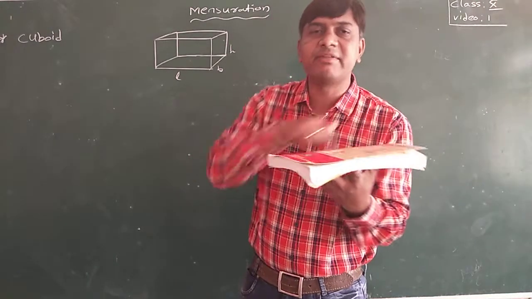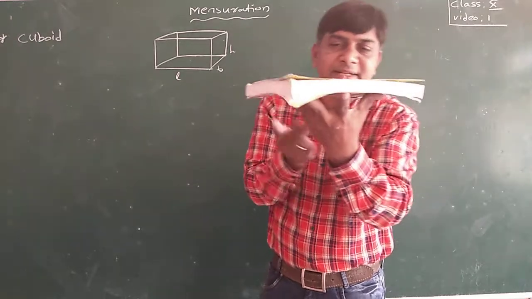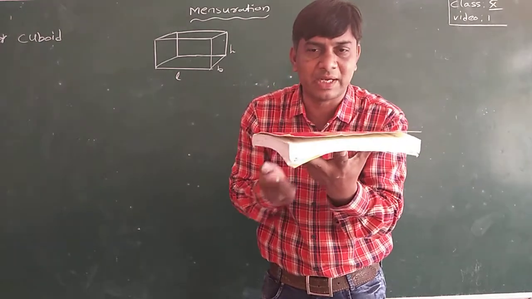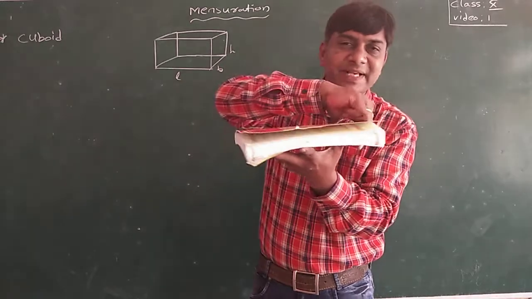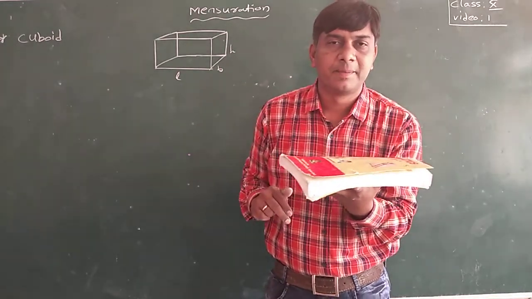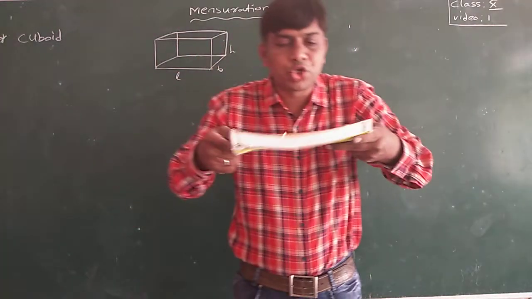Okay, 8 vertices. In this one, this face and this face are the same. 2 faces are equal. And this face and this face are equal. This face and this face are equal. Okay, understood? Now cuboid